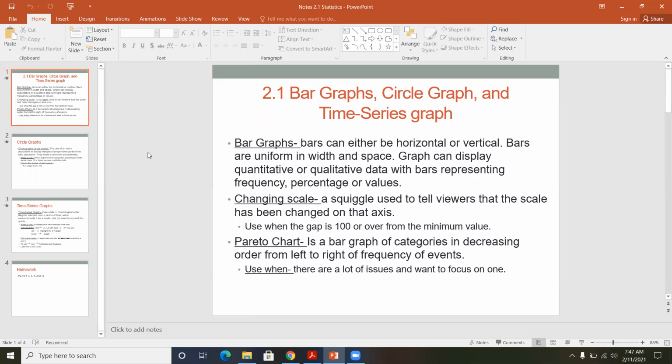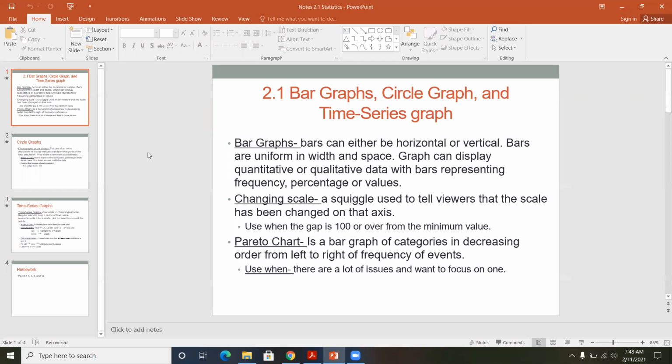All right, without further ado, bar graphs. You should all be very comfortable with bar graphs. Those are just exactly what you think they are. What's unique is that bars can either be horizontal or vertical. People tend to manipulate the graphs so it better represents what they want to share for information. So it really doesn't matter if they're horizontal or vertical. It's just the 2 ways that they would exist.